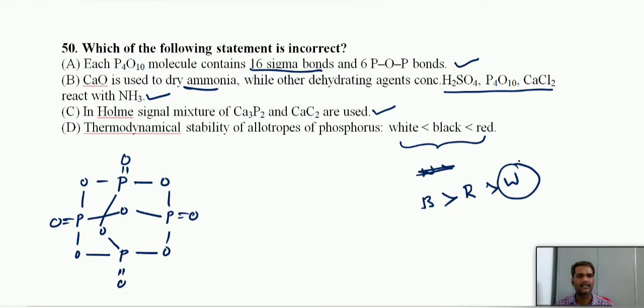It is a tetrahedral P4 with 6 PP bonds and a 60 degree bond angle. The bond angle is 60, with high bond angle strain that makes it more reactive and less stable. This should be the correct order, but they gave red phosphorus as more stable. This is not correct. This is an incorrect statement. The first 3 are correct statements.